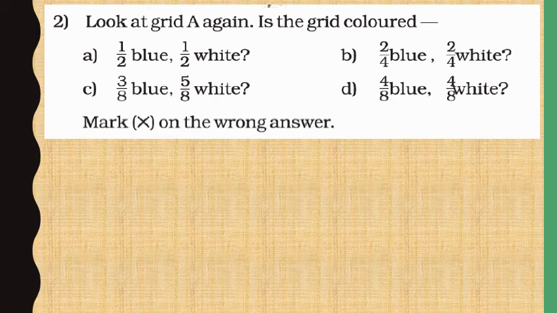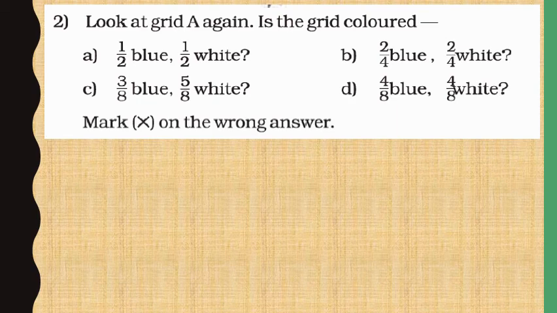Means half the boxes are blue and half are white. Consider option B. 2 by 4 are blue and 2 by 4 are white. That is also right, since out of 4 boxes, 2 are blue and 2 are white. Means half are blue and half are white.